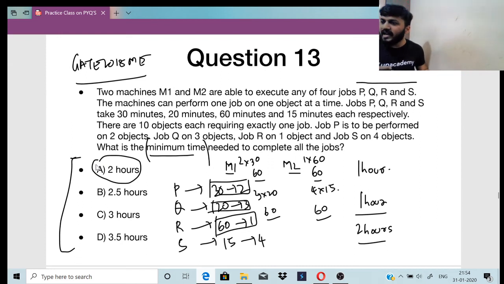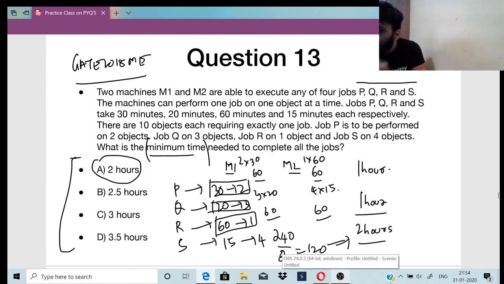Got it? It's again a logical question. Okay, 30 into 2 is 60, 20 into 3 is 60, 60 into 1 is 60, 15 into 4 is 60. So everything 60, right? So it is 240, right? 240 by how many machines? 2. 240 by 2, which is 120. 120 is nothing but 2 hours, right? 120 minutes is 2 hours.